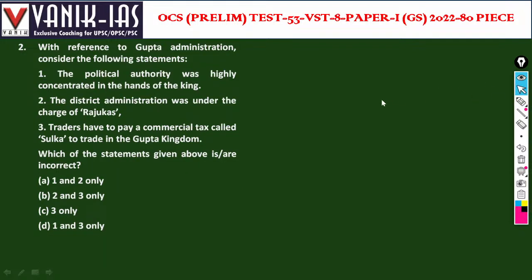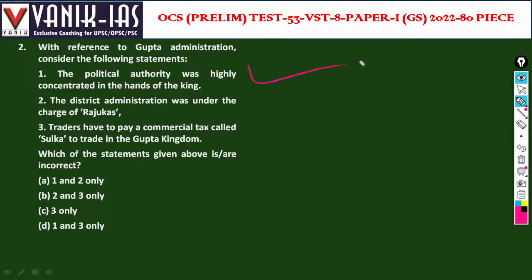Gupta administration. With reference to Gupta administration, consider the following statements. The political authority was highly concentrated in the hands of the king. The district administration was under the charge of Rajukas.